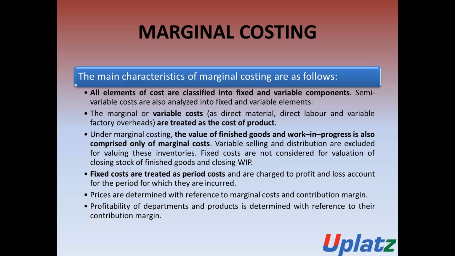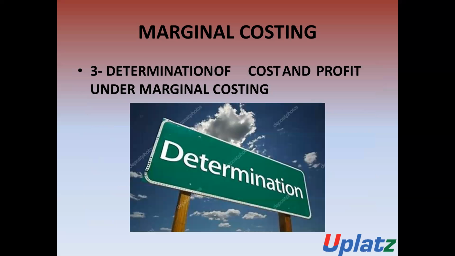Fixed costs are not considered for the valuation of WIP and finished goods. Fixed costs are treated as period cost and charged to the profit and loss account in the period when they are incurred. Prices are determined with reference to marginal cost and contribution margin. The profitability of the department and the product is determined with reference to the contribution margin. These are all the characteristics of marginal costing.